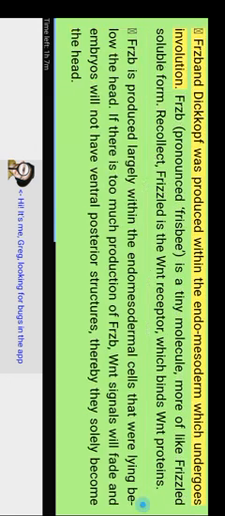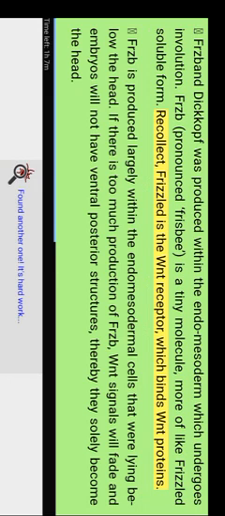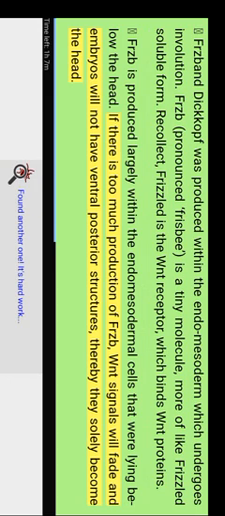FRZB and Dickkopf. FRZB was produced within the endomesoderm which undergoes involution. FRZB, pronounced frisbee, is a tiny molecule, more like a soluble form of Frizzled. Recollect, Frizzled is a WNT receptor, which binds WNT proteins. FRZB is produced largely within the endomesodermal cells that lie below the head. If there is too much production of FRZB, WNT signals will fade and embryos will not have ventral posterior structures, thereby they slowly become the head.